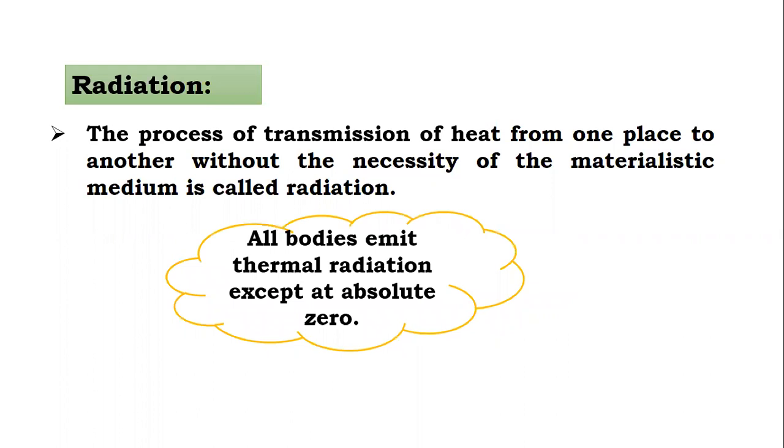All bodies emit thermal radiation. All bodies means the human body also. Our body has a temperature of 37 degrees Celsius, so our body also emits radiation. So when many persons come together in a single place, everybody emits radiation, and the temperature of that room may increase slightly, and a person may feel suffocation of air.